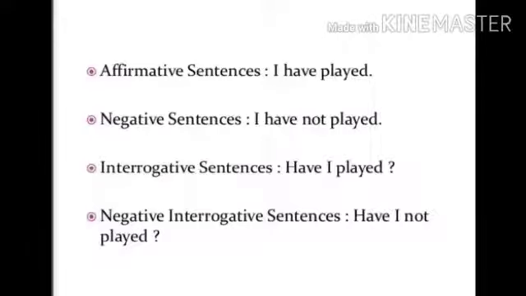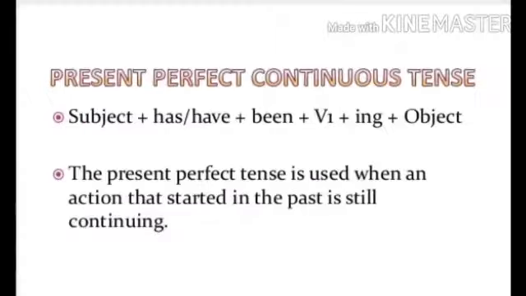In the negative sentence, we use not after our helping verb have, and the sentence is: I have not played. And when we have to form interrogative, we use the helping verb before the subject, and now the sentence is: have I played.